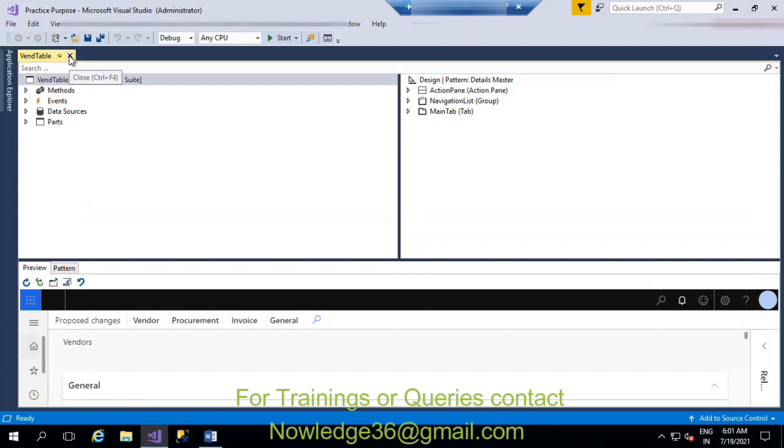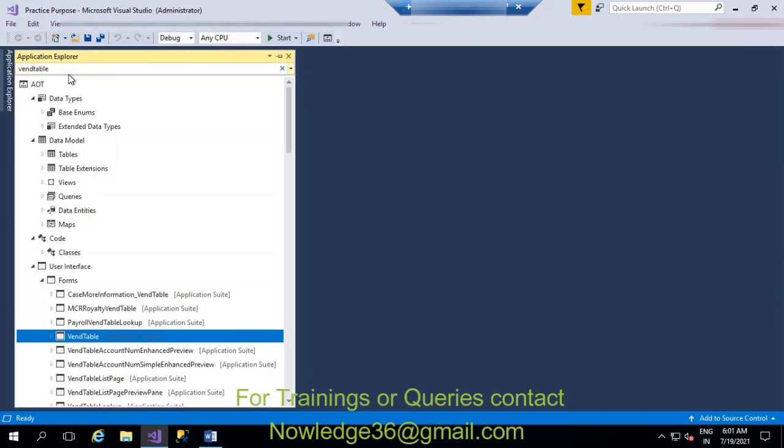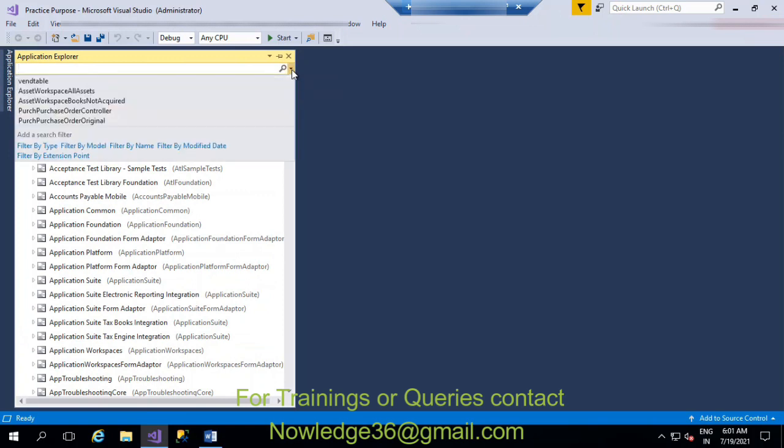If you want to see everything from Visual Studio, you can just search in this way. Or if you need only the form related information, there is a drop down after the search icon. Just click on that drop down and filter by type.